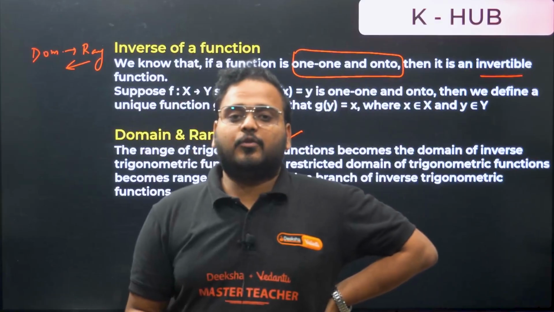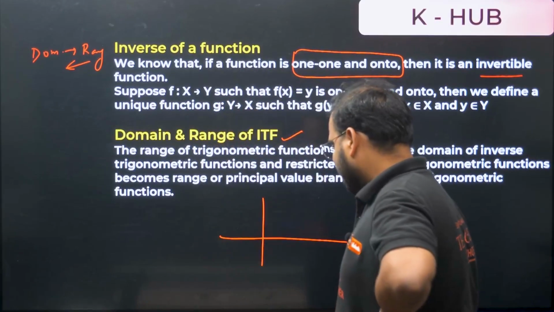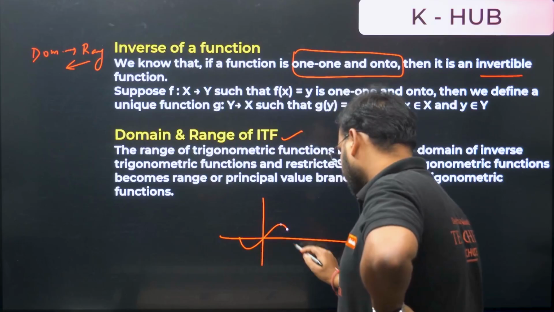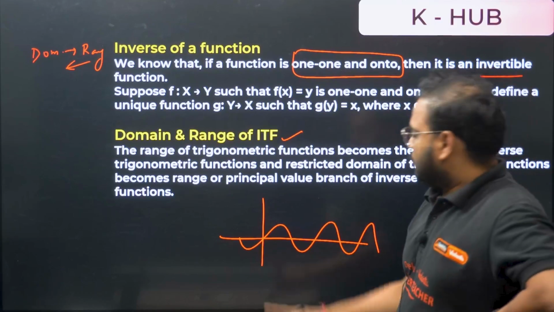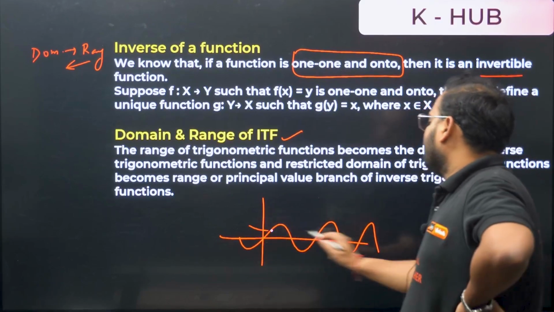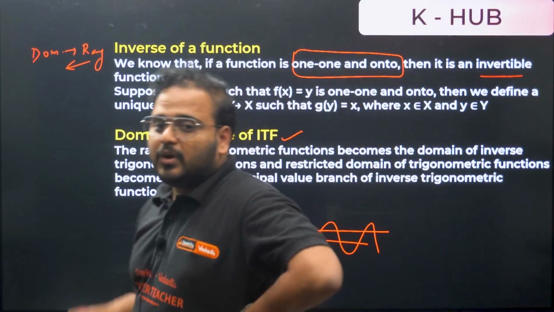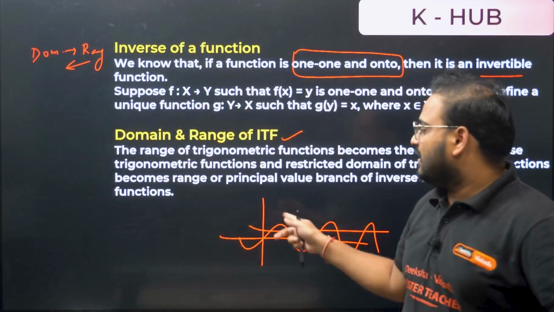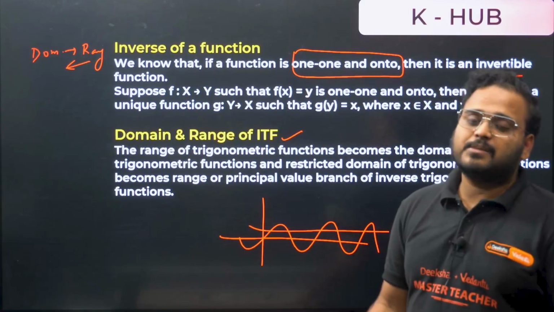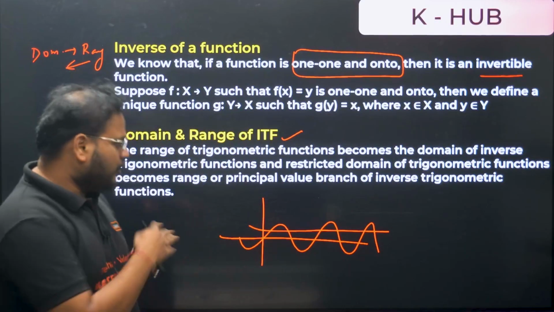Actually, if you look at the graph of sin x, this is the graph of sin x. So is this a one-one function? Draw a line. You will get more than one intersection. It means not one-one. So what happens now in this case? Directly the trigonometric functions are not invertible. So we have to make some changes in the domain to make it invertible in nature. So we'll look into that.